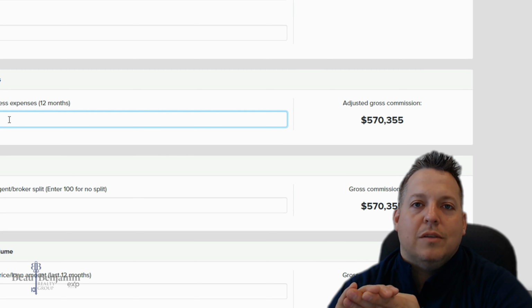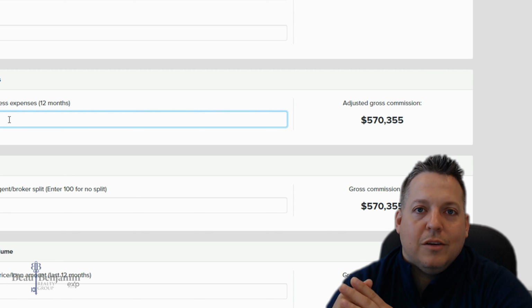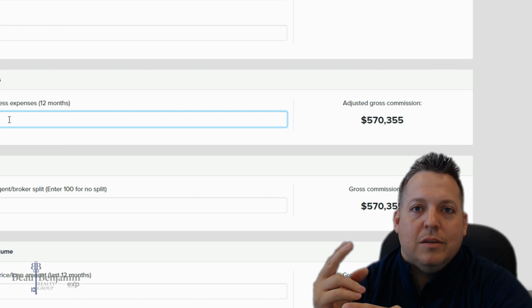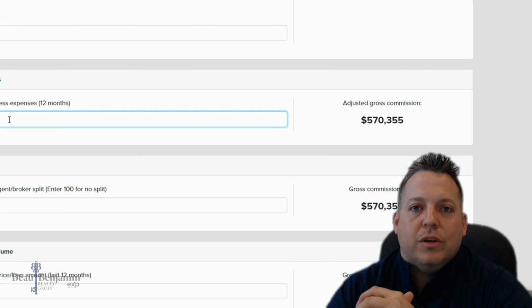Is your car payment part of your business? Are your utilities? Are you working from home? Do you have to pay for internet, cell phone? Those are all expenses in your business. Other ones are your fees to your local board, as well as your state and NAR fees. So any of your realtor fees, all those expenses go into here.